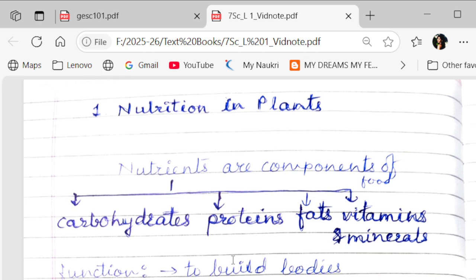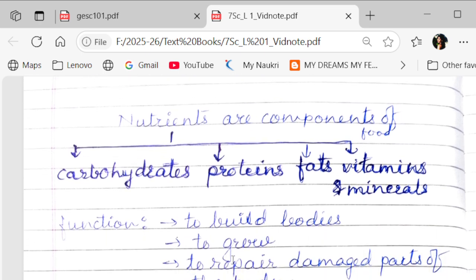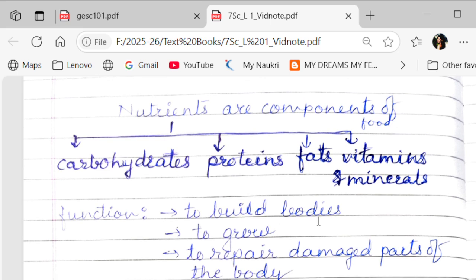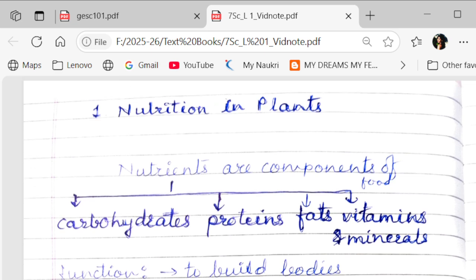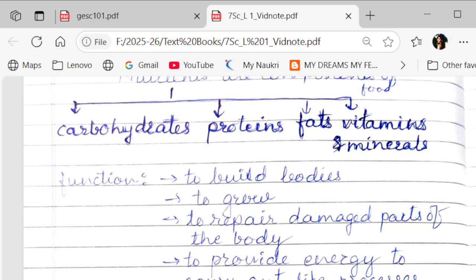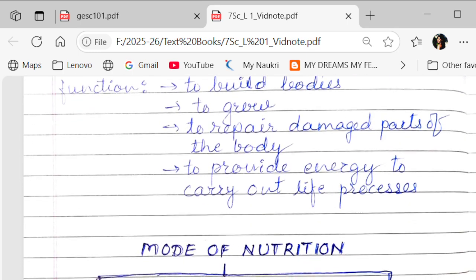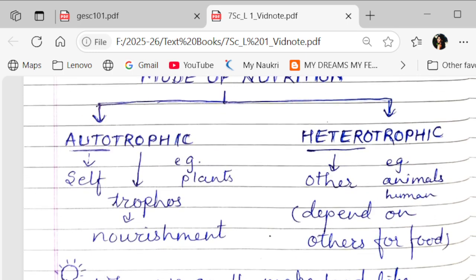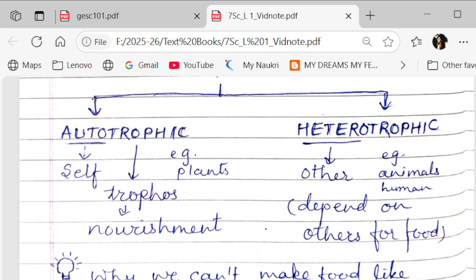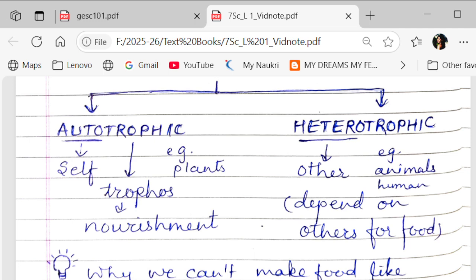Now see, what is the function of the nutrients? They build the bodies, okay? We require them to grow, to repair our damaged parts of the body and to provide energy to carry out life processes. Now, in plants and even in animals, there are different modes of nutrition. Mainly there are two modes of nutrition. One is autotrophic mode and the second one is heterotrophic mode.